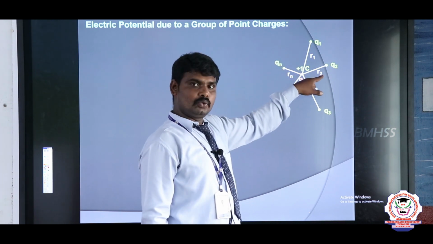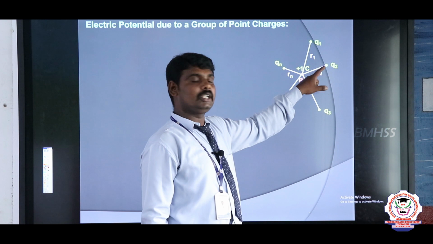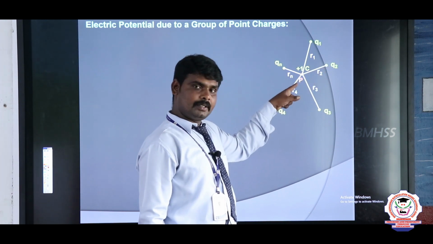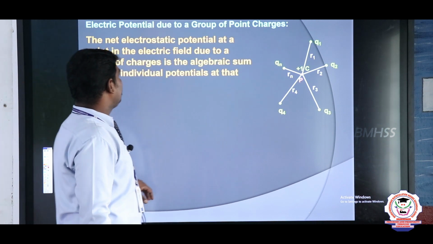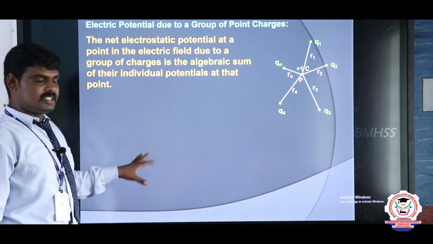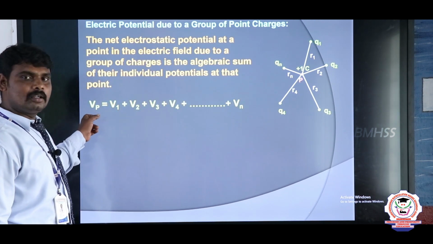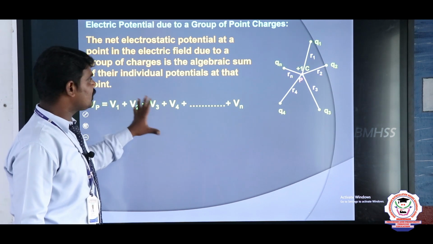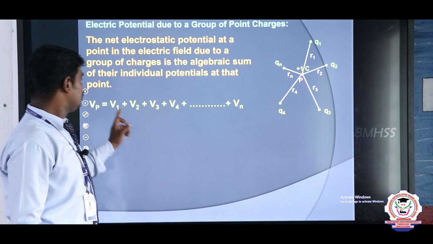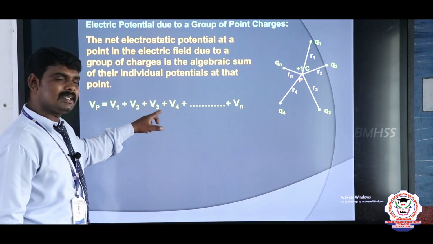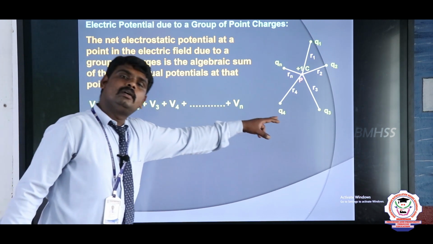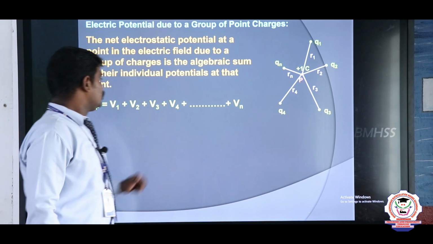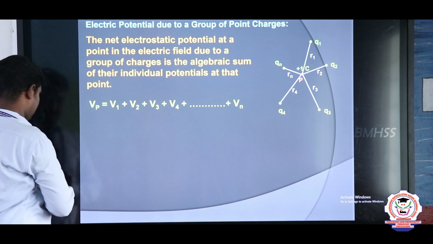Next, V2 is the potential due to the second charge at P. So I have to take all the potentials. The resultant potential Vp is the algebraic sum of the individual potentials: V1 plus V2 plus V3 plus V4 up to n number of charges. So, what is the formula for V1?